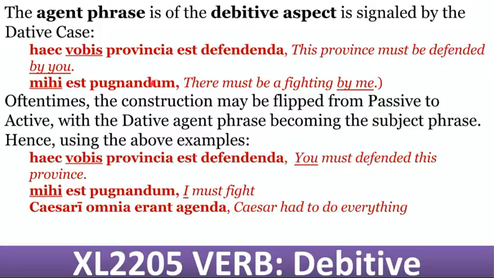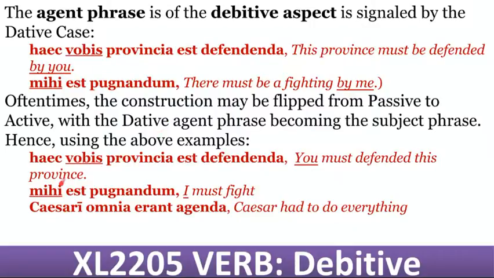Now, whenever you see a neuter singular and there's no subject for it, it's almost as though it's an impersonal verb. But it's got that concept of obligation, of debitive. So it must be fought by us, or there must be a fighting by me.